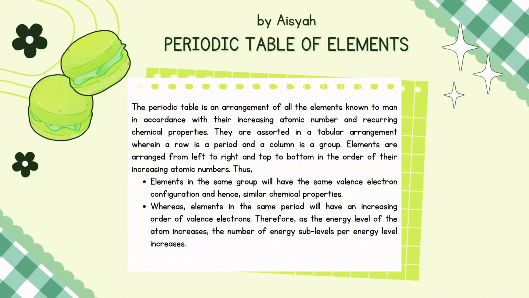Various elements in the same period will have an increasing order of valence electrons. Therefore, as the energy level of the atom increases, the number of energy sublevels per energy level increases.